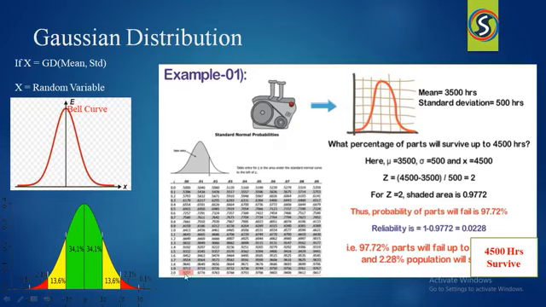Right. This highlighted area is our failure probability. 0.9772 is our failure rate. That means there is a 97.72% chance the machine will fail if we utilize that machine till 4500 hours, and only a 2.28% probability that the machine will survive.